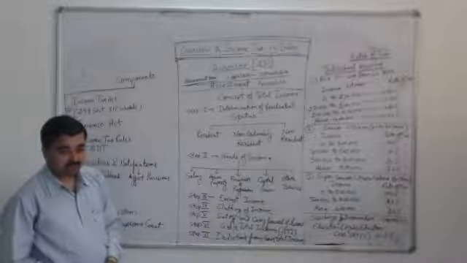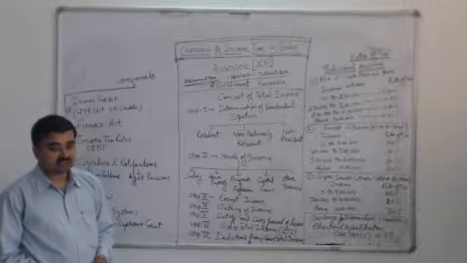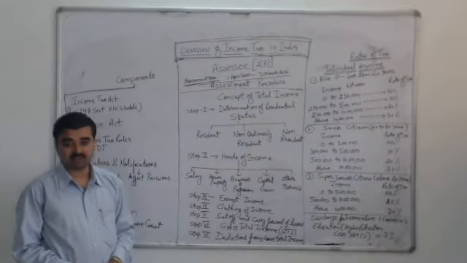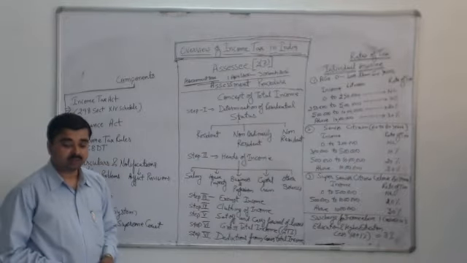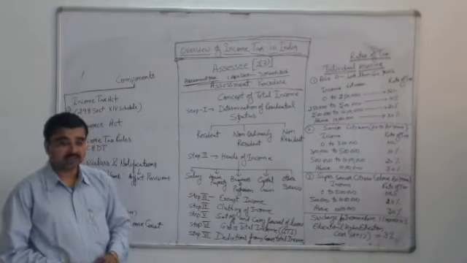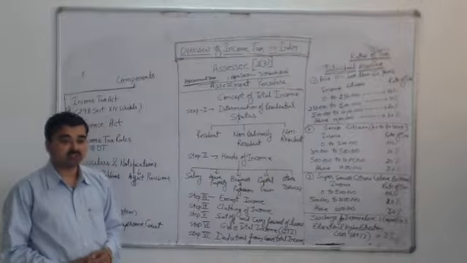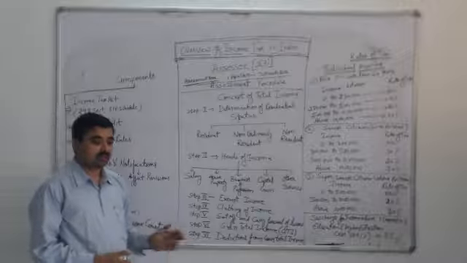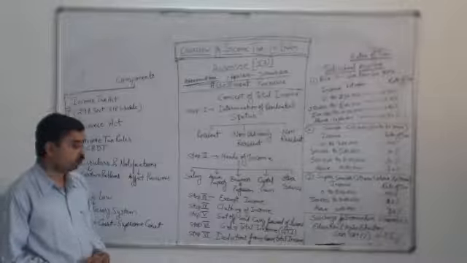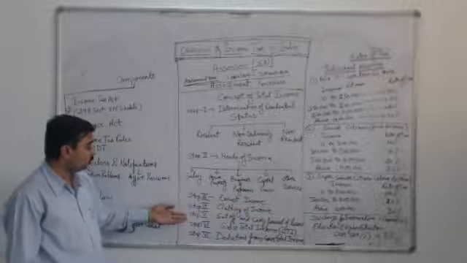For example, if a minor child is in the family and the minor child is earning income, then out of that income, a deduction of rupees 1,500 is allowed, and the remaining income will be added to the income of the father or mother. And while adding, the income tax authority will also check whose income is more. If the father's income is more, it will be added to the income of the father. If the income of the mother is more, then it will be added to the income of the mother. So the clubbing of income will be made. After the clubbing of income, we go to the 5th step.